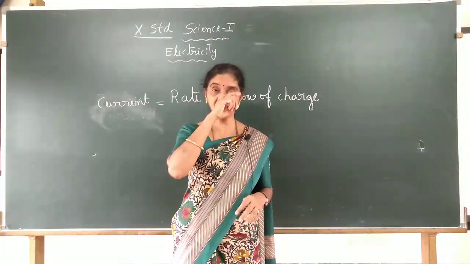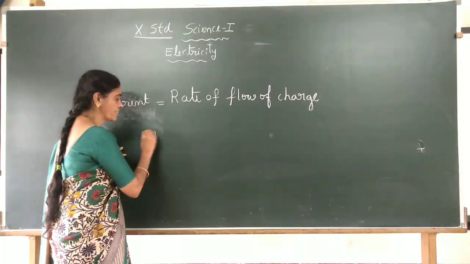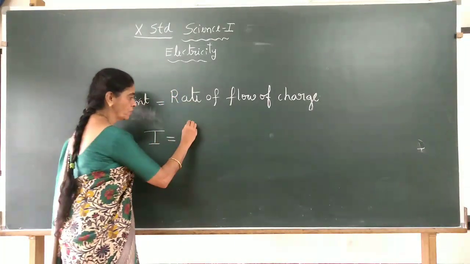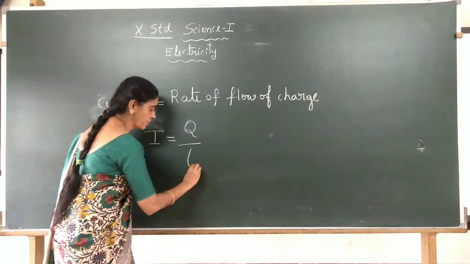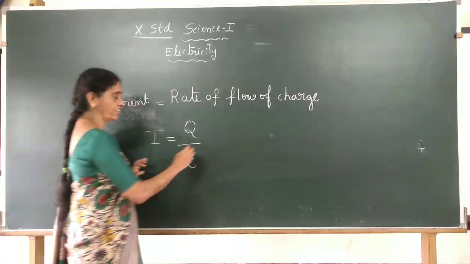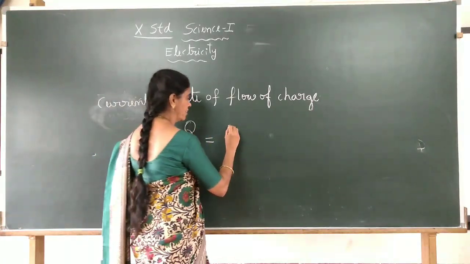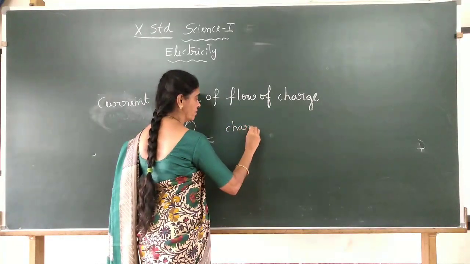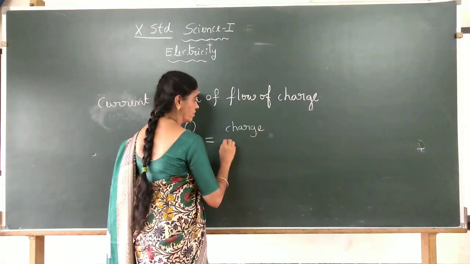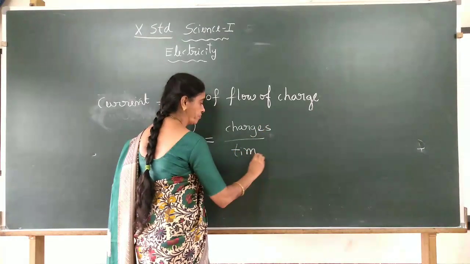And we can give the formula mathematically. I is equal to Q by T. Q is the total charge, and we take the time.